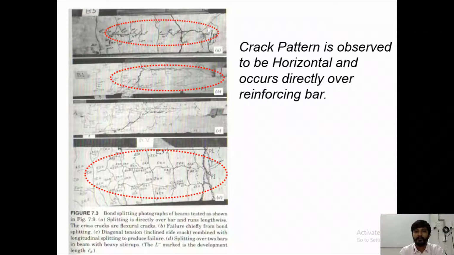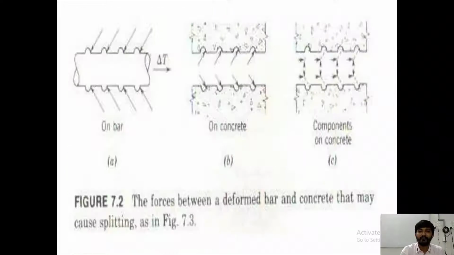This is the kind of crack pattern observed, horizontal and occurring directly over the reinforcing bars, right? This is the kind of crack pattern which we can observe during the testing. So this is a ribbed bar, right? These are the ribs. So this is how it gets inside the concrete and components of concrete. So there will be a bond like this, right?